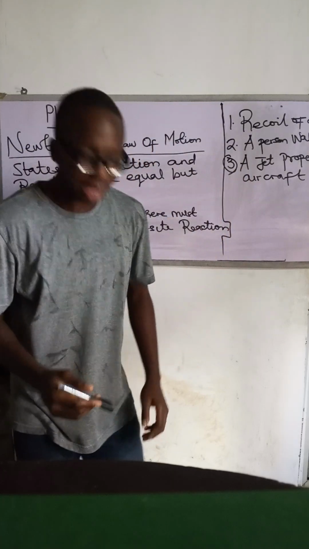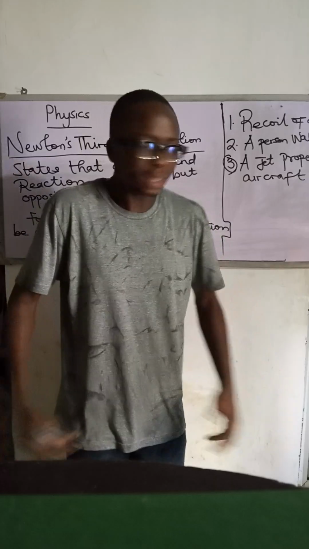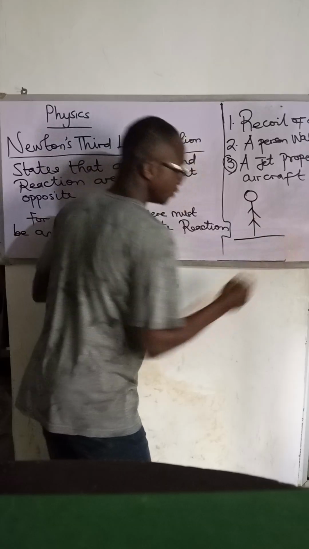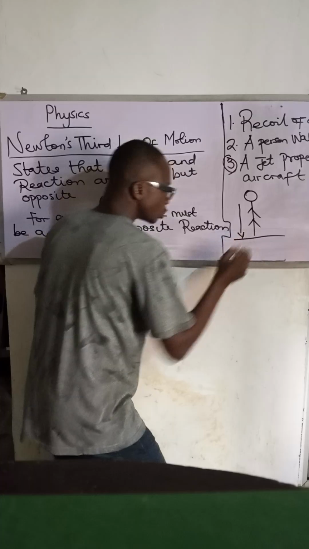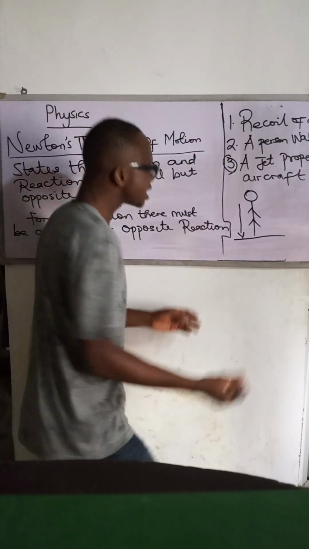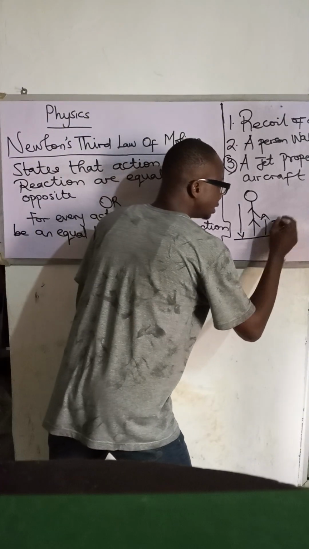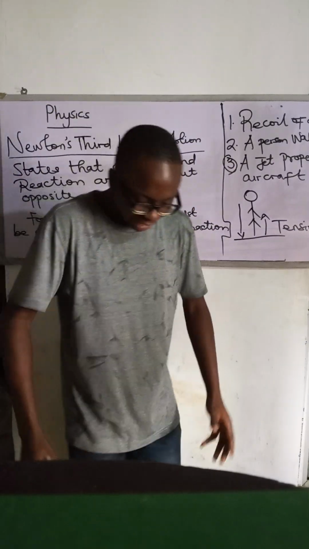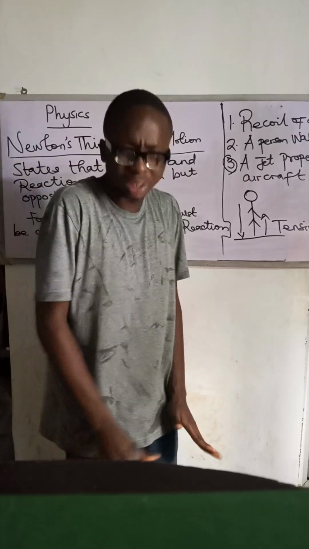Number 2, a person walking. Now, how does Newton's third law affect a person walking? If a person is walking, let's say this is somebody walking, and this is the ground level at which the person is walking. The person is exerting a force on the ground. As I'm standing, I'm exerting a force on the ground, and the ground is also exerting a force on me. So we can call this force the tension. Why do I know so? As I'm standing here, if the ground is not exerting a force on me, the ground will go down. My force will pull it down.